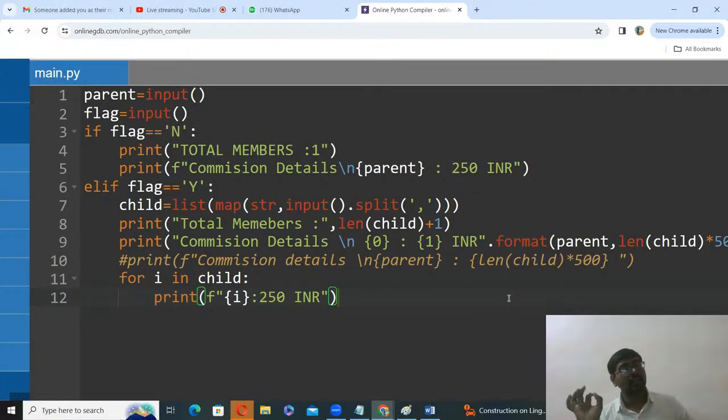So again the same point, step by step analysis. The only thing is concentrate on the question carefully. Definitely you will get the solution, 90% of situations we are getting the solution from the example only. Clear my point? If you are clear, I will move to the next one.